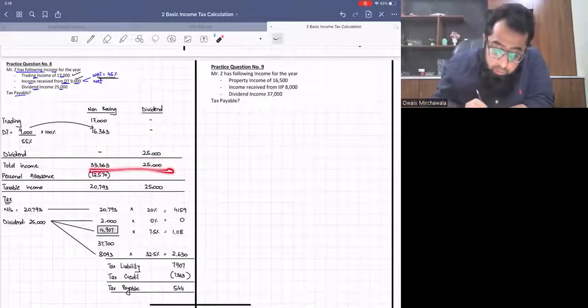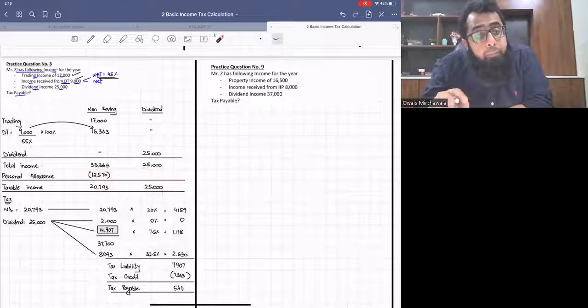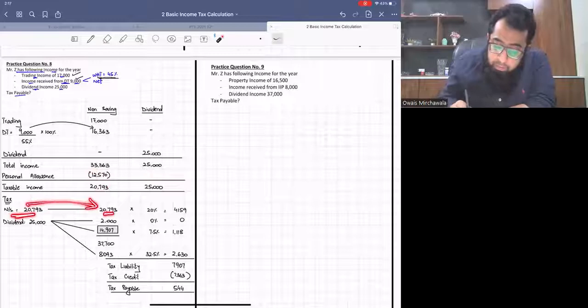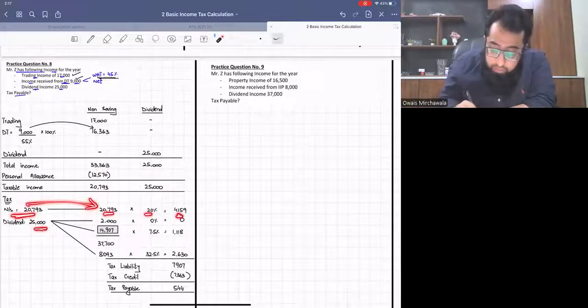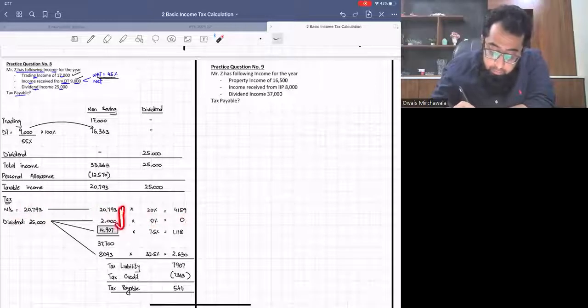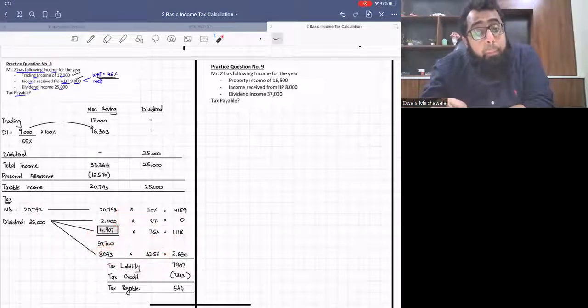This gives us the total income, personal allowance, and here is the taxable income. Non-saving taxable income goes in the basic rate band. Dividend income, first 2,000 on the 0% band. Remaining band, 7.5%, and the last one goes at 32.5%.